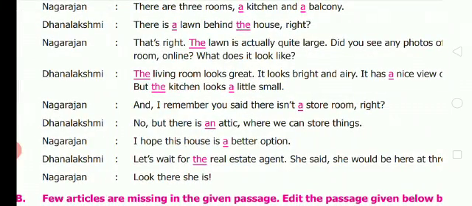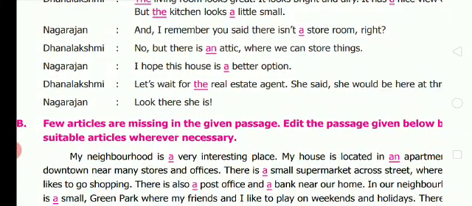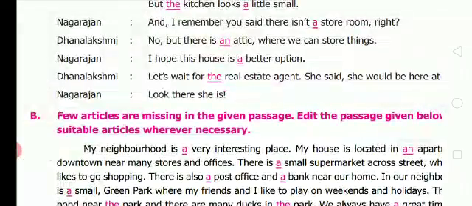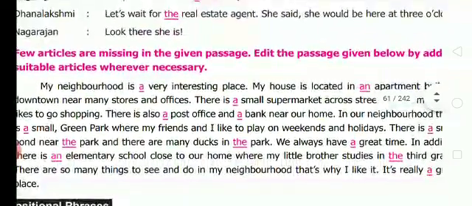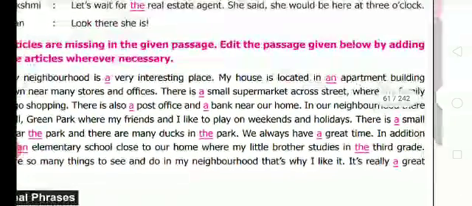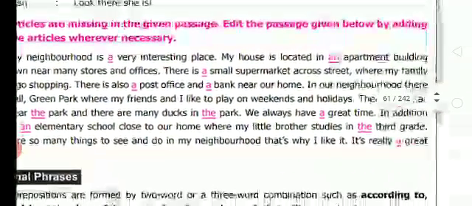Now moving on to B. A few articles are missing in the given passage. Edit the passage. That means you have to correct the passage given below by adding suitable articles wherever necessary. My neighborhood is a very interesting place. My house is located in an apartment building downtown near many stores and offices.